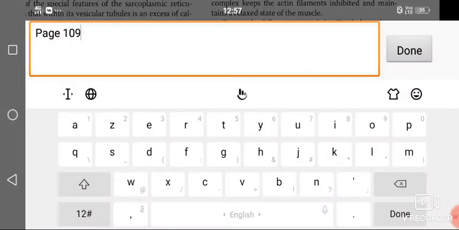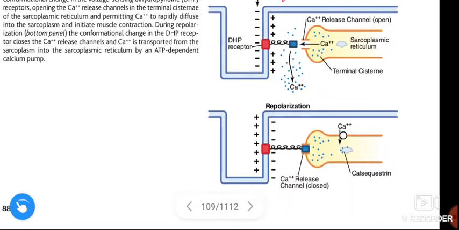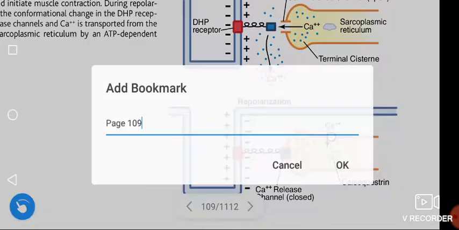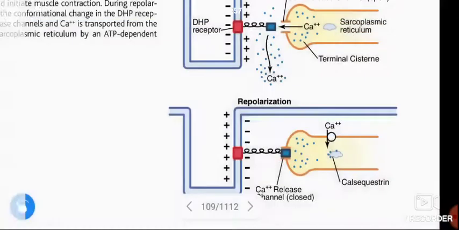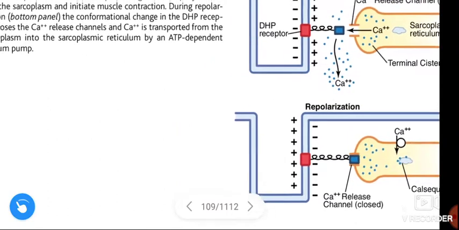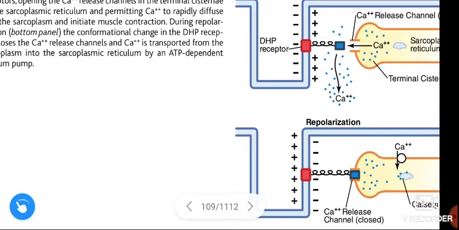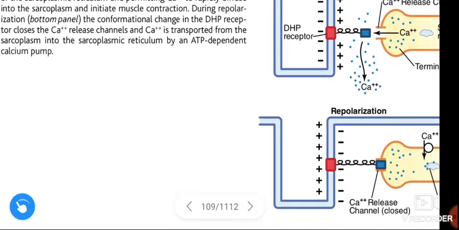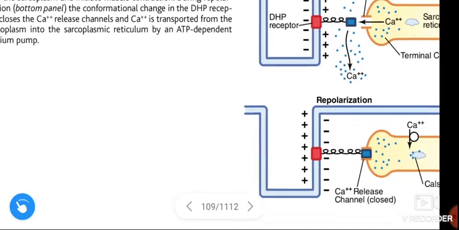Next, about the bottom panel. Okay, this is the bottom panel. During repolarization, the conformational change in the dihydropyridine receptor closes the calcium release channel, and calcium is transported from the sarcoplasm into the sarcoplasmic reticulum by the ATP dependent calcium pump.